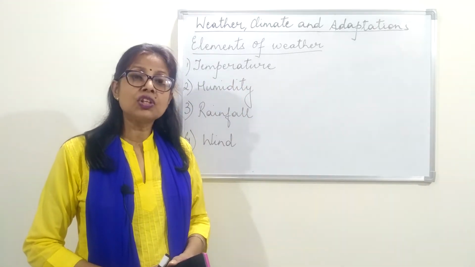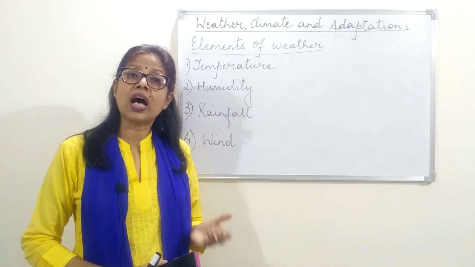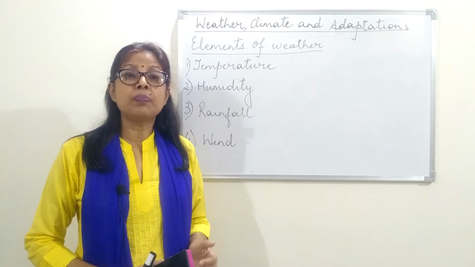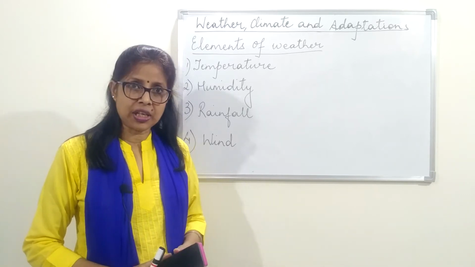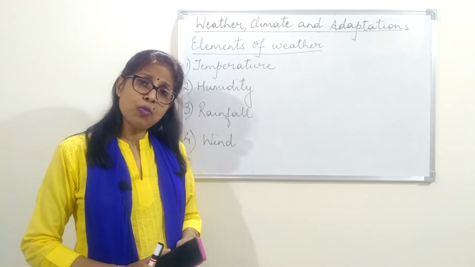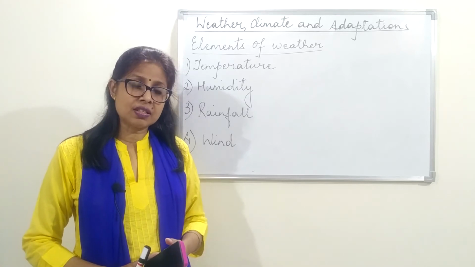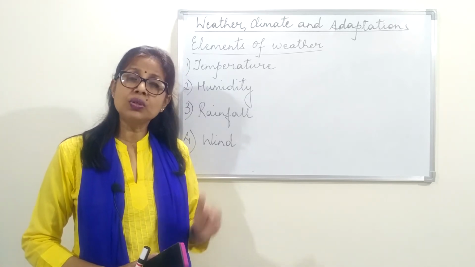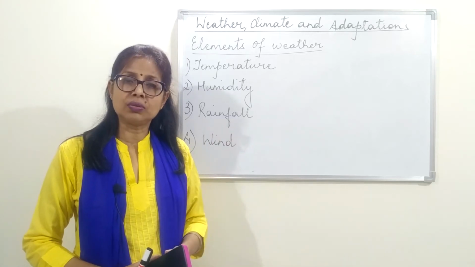The temperature of a place goes up or down at a time depending upon the sunshine. In the morning when the sun rises, all over the night there was no sunlight, so the temperature cools down.